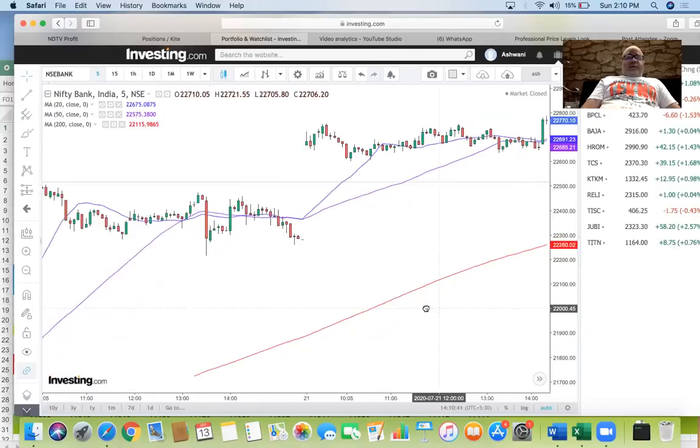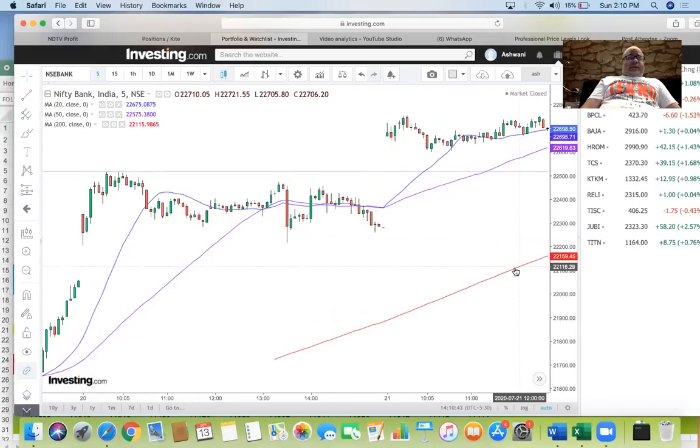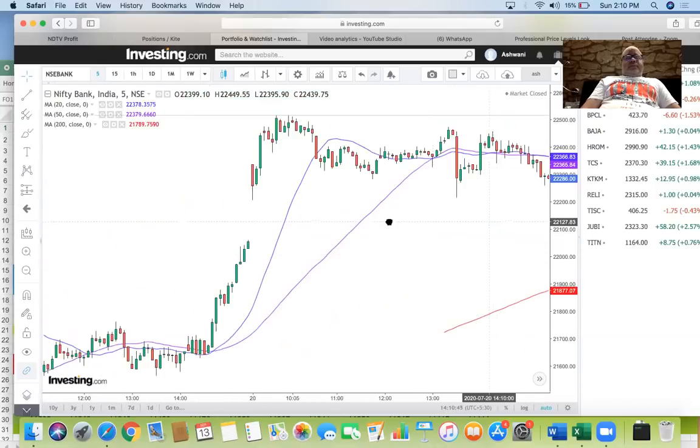We were here. On this one, what you do is definitely no buying. Wait for this rally to exhaust and look for price action to start making lower lows.